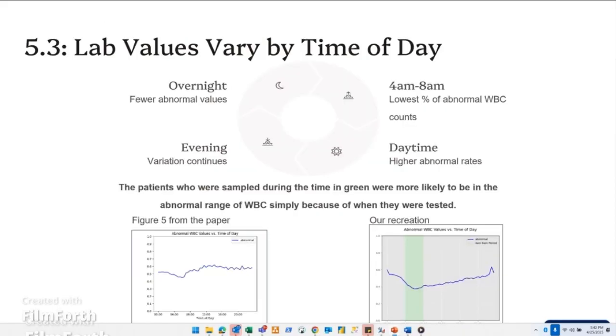In this section of the paper, it's observed that abnormal white blood cell counts in testing are at their lowest between 4 and 8 a.m. Without context, it would be unknown that this could be attributed simply to the fact that patients who were sampled during the time in green are more likely to be in that abnormal range. So you can see here our recreation, which mimics the results of Figure 5 from the paper.